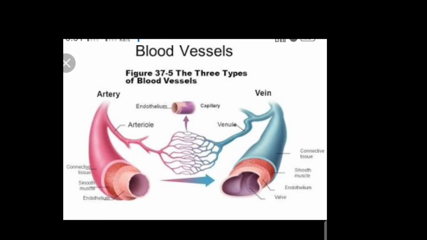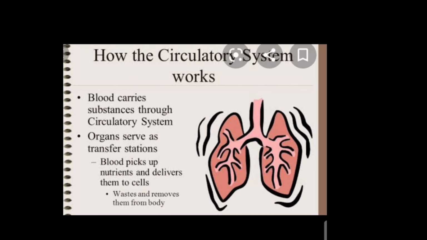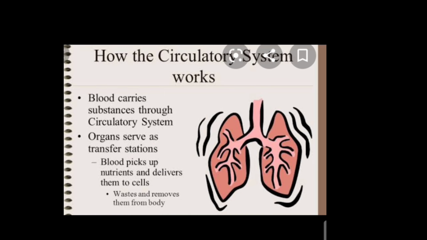Clear? This is how the circulatory system works. Blood carries substances through the circulatory system. Organs serve as transfer stations. Blood picks up the nutrients and delivers them to cells, and wastes are removed from the body.